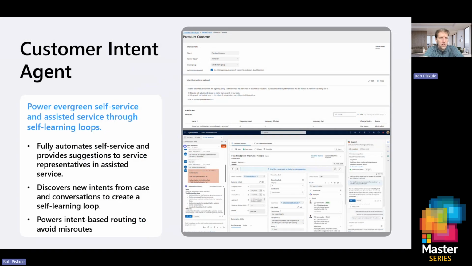So let's dive into our customer intent agent. It uses AI, surprise, surprise, to automatically understand why customers are reaching out, based on the real-time conversations across the channel of your choice. It's continuously building what we call this intent library, and it's refining that library the more interactions come in. This helps self-service copilots and the live service representatives to quickly identify the customer's needs that are required to handle this interaction. Maybe it's a request, maybe it's a question.